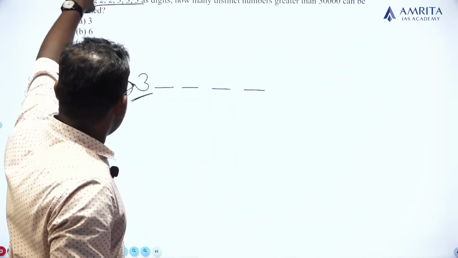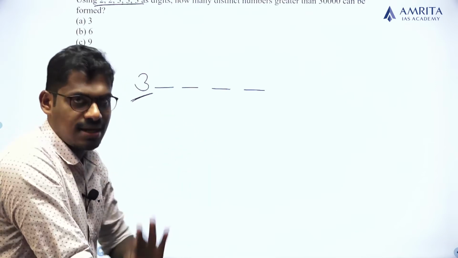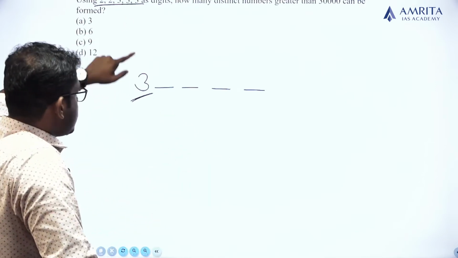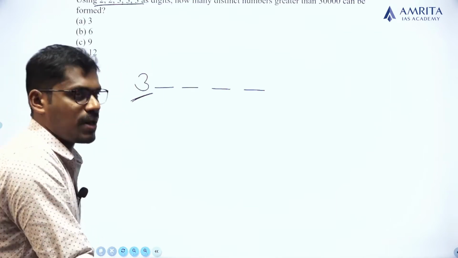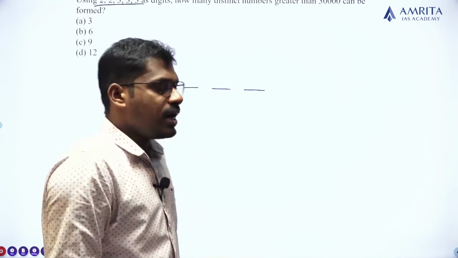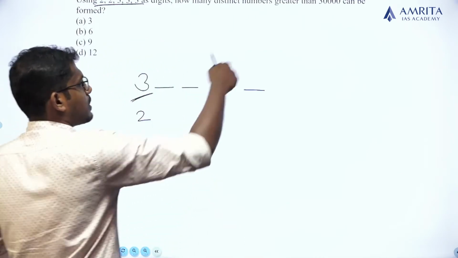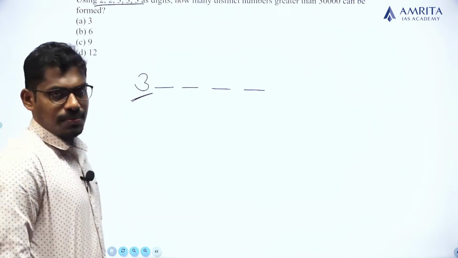Out of these 5 digits, 2 2s and 3 3s are there. The digit at the ten-thousands place must be 3 and cannot be 2. If it is 2, then the number cannot be more than 30,000. So the number must definitely be 3.